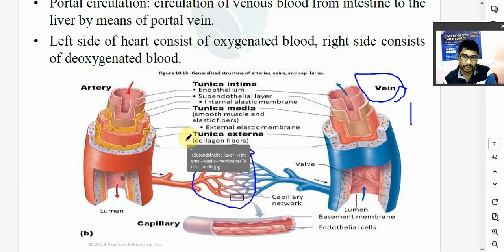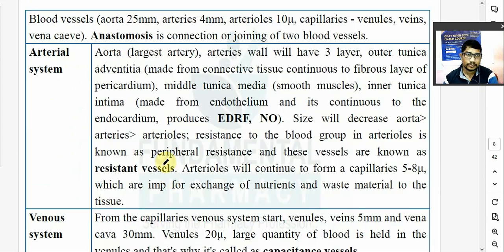Now we'll see the difference between artery and veins. So most of the things I have told you. Okay, एक दो point है और. What is meant by blood vessel? Blood vessels, there are two types of blood vessels, arteries and veins. Okay, so aorta, remember aorta is the largest artery which is of 25 mm diameter. aorta से बाद में arteries बनेंगे, smaller artery.